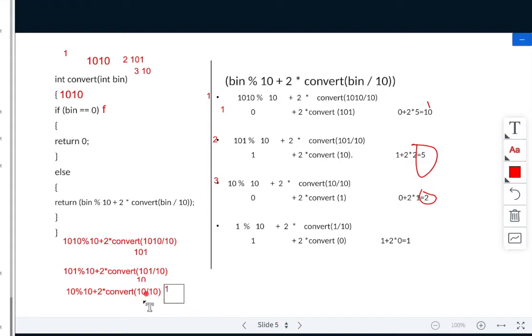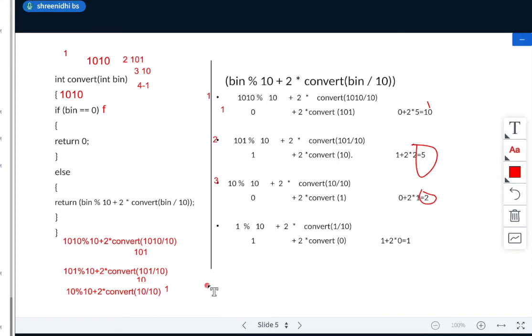This will be 1 again. 10 divided by 10 will be 1. So again I am calling the fourth time. Fourth time I will call it as 1. Fourth time it will be 1. So again this will be false. Again this will be false. Again I will be executing the same line.